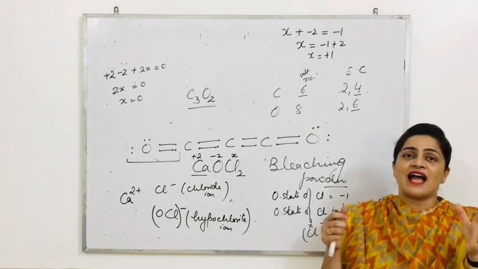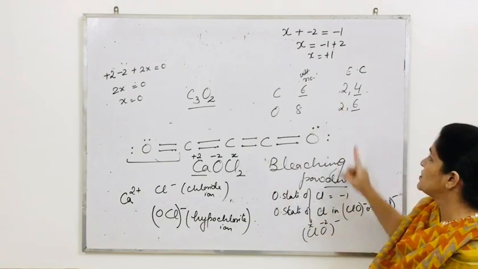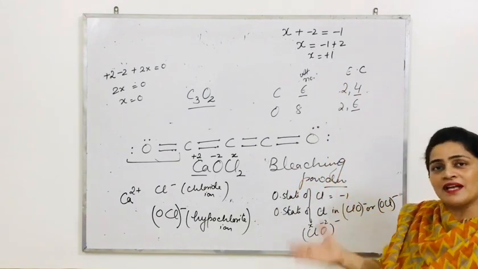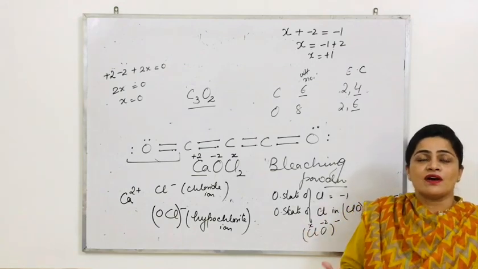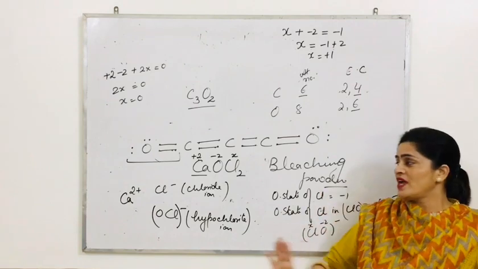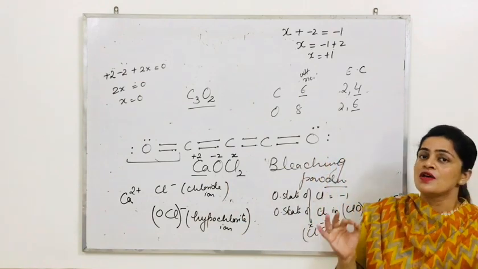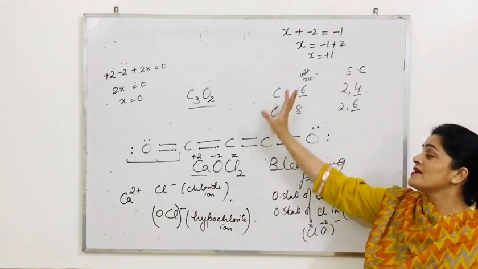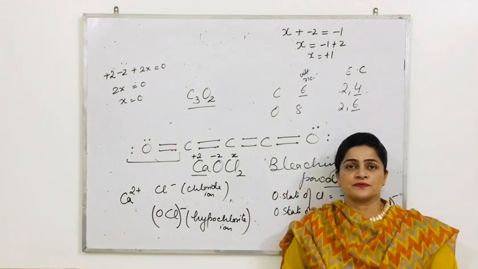And if I take the average oxidation state, it's very simple. This is minus 1 and this is plus 1. Plus 1 minus 1, charges will be cancelled and the net oxidation state will be 0. So that 0 oxidation state is an average. Otherwise, the 2 chlorine that we have in bleaching powder show 2 different oxidation states. One is minus 1 in chloride and the other is plus 1 in hypochlorite ion. So this is for your knowledge.